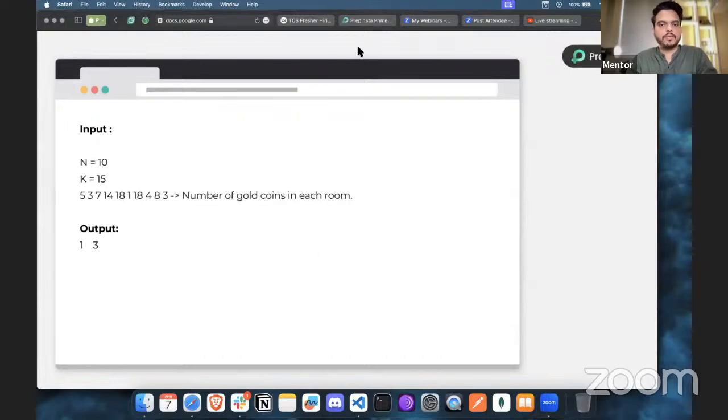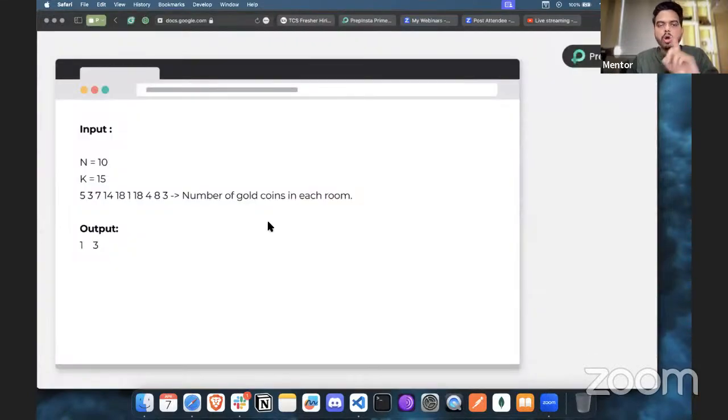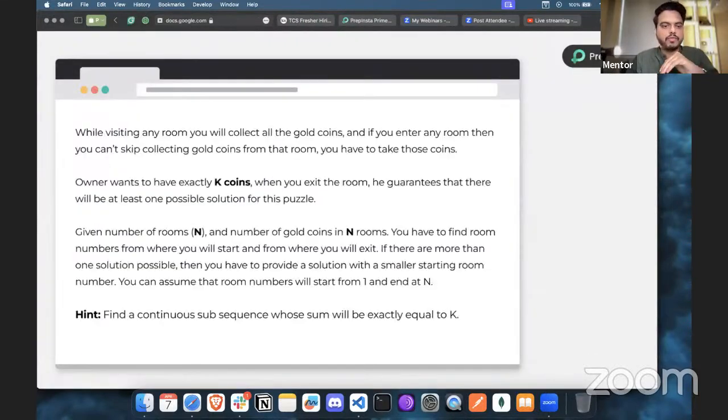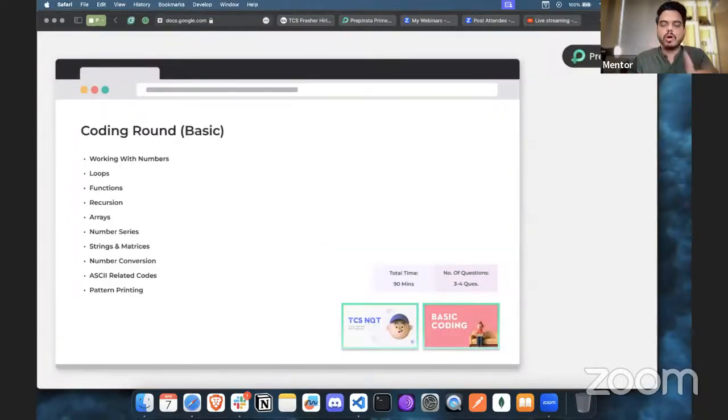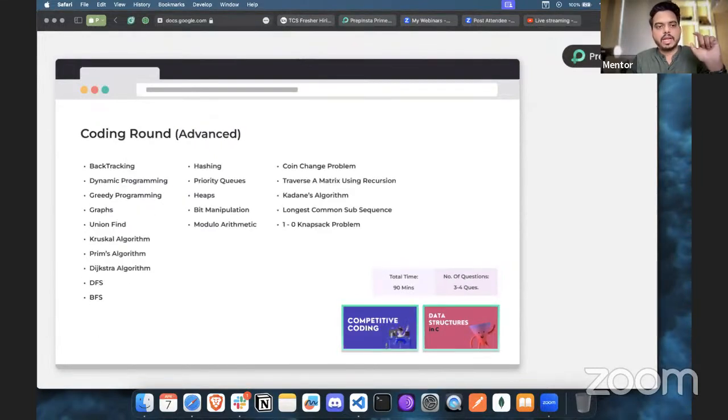You can just visit prepinsta.com, top 100 codes. That is enough for you to learn all the basic topics. Then you have to complete the intermediate and data structures for the moderate level. And we have competitive coding plus the data structures for the advanced level, which you can expect for the Prime code. All right. So Rishita, we are going to share the Python code. I'll ask the team to share that. You can just reach out to them on WhatsApp.